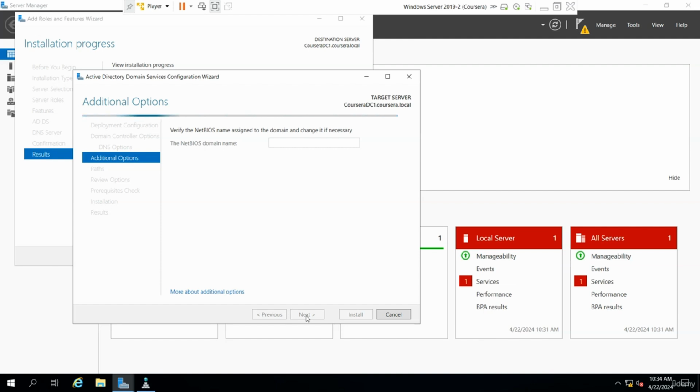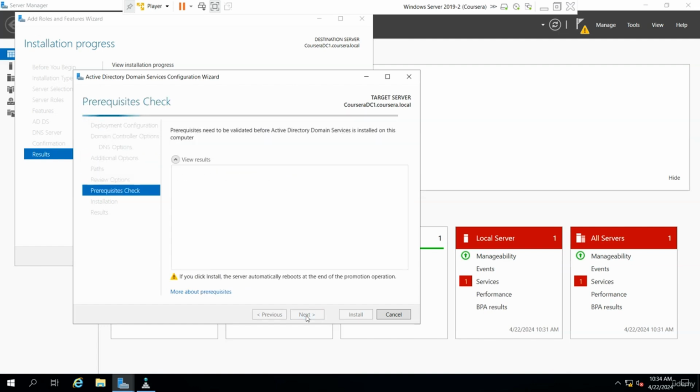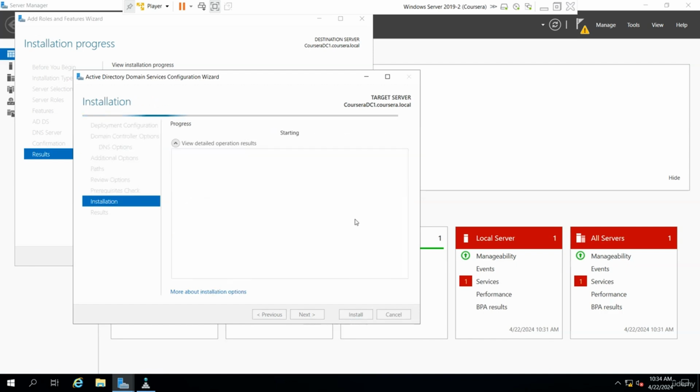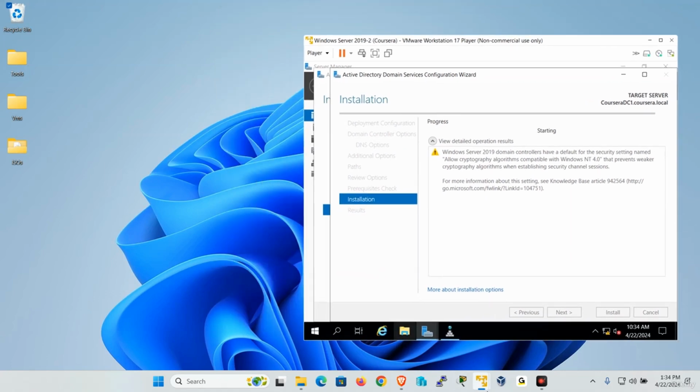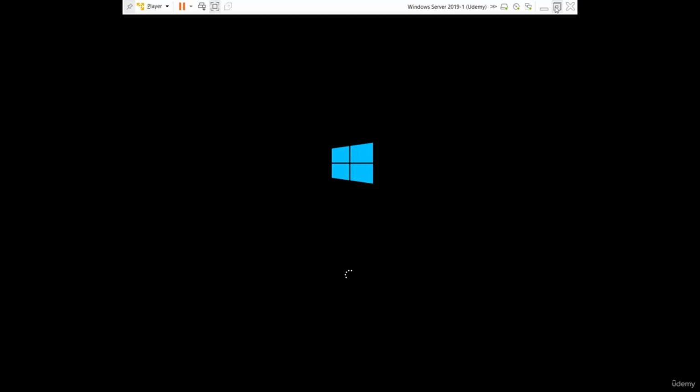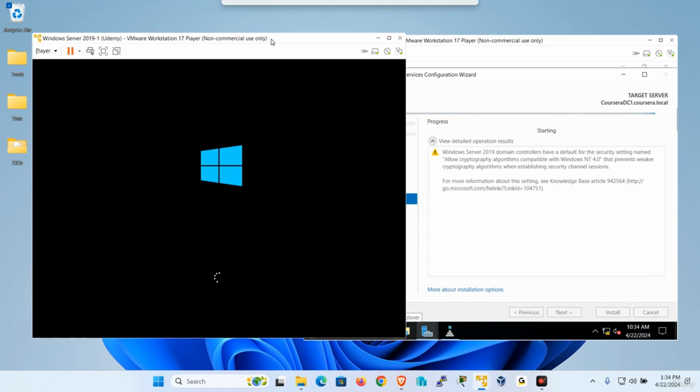See how this actually works out for us. Almost there. Next. And next and next and finish. And install. And install. Okay, good. So let me take a look at the other server. Here's this one. And this one is finishing up. So it's actually restarting. This is actually good.